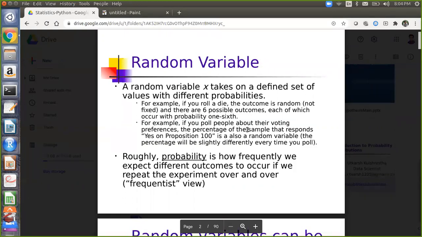So roughly, probability is how frequently we expect different outcomes to occur if we repeat the experiment over and over again. So we'll see what the frequentist view is. Probability is nothing but how frequently.